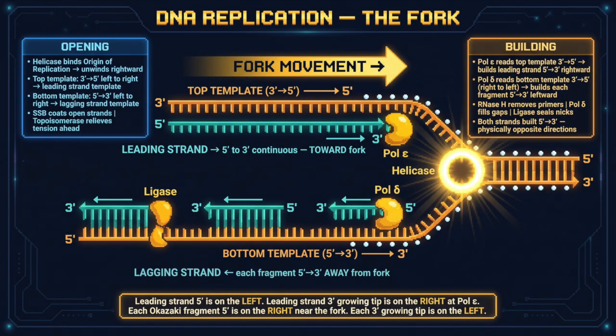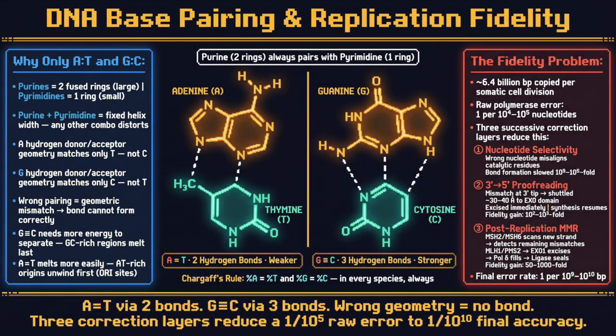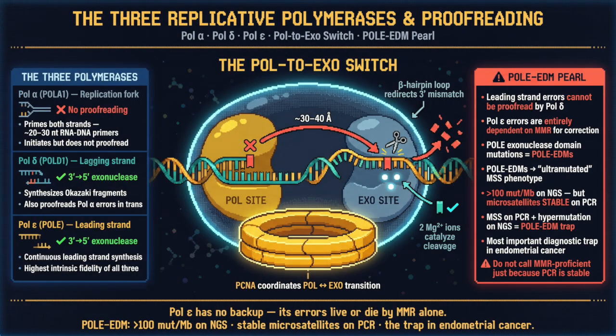DNA rolls, copy that code, base by base on the replication road. A with T and G with C. Looks so clean, but not always free. Pol alpha starts, delta checks, epsilon runs, what follows next? Select it, proof it, fix it fast. The tiny mistakes are built to last.